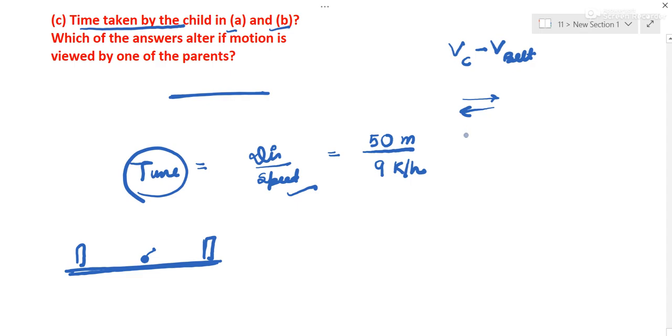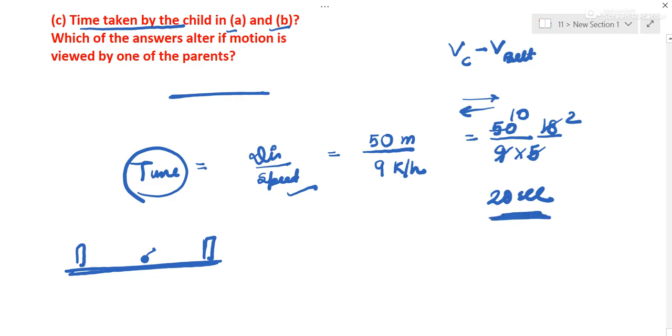Now you can convert 9 km per hour by 5 by 18, and you can see it is 20 seconds. So this is the answer which will remain unaltered for them, 20 seconds.